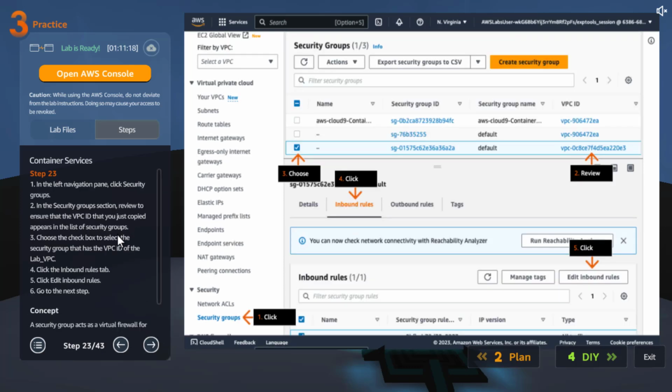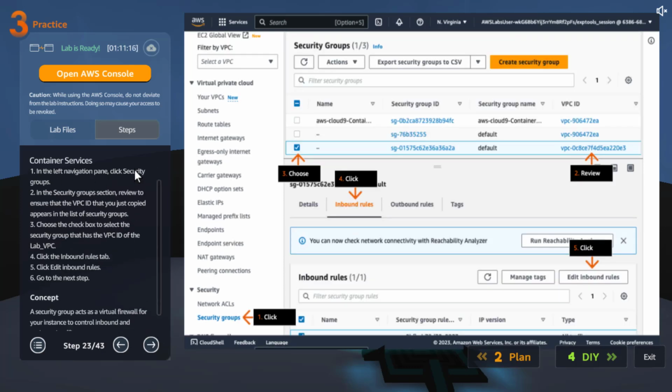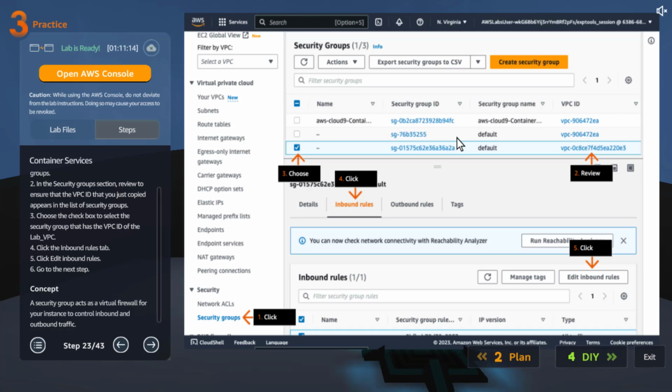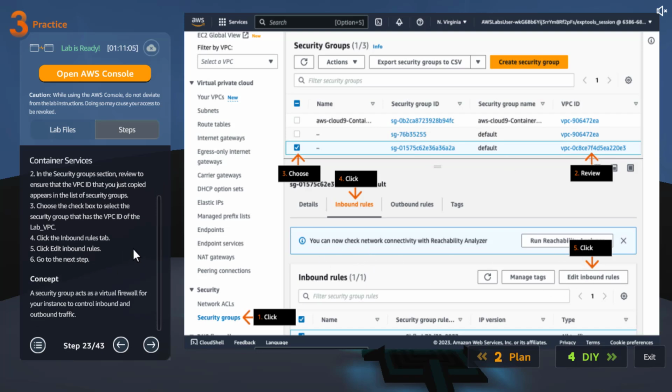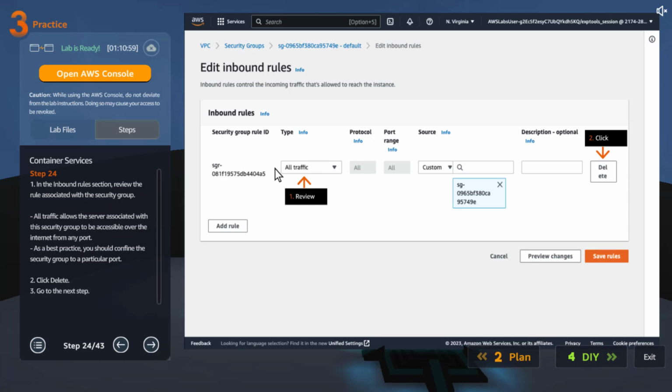Now, once that is done, they want us to go to security groups. Then they want us to see which security group belongs to this VPC ID. Then go to the inbound rules. I get it. A security group acts as a virtual firewall for your instance to control inbound and outbound traffic. I think we are just going to allow all traffic so that we can check whether what we are doing is working or not.